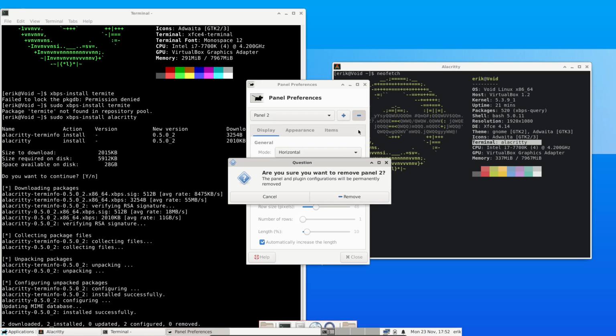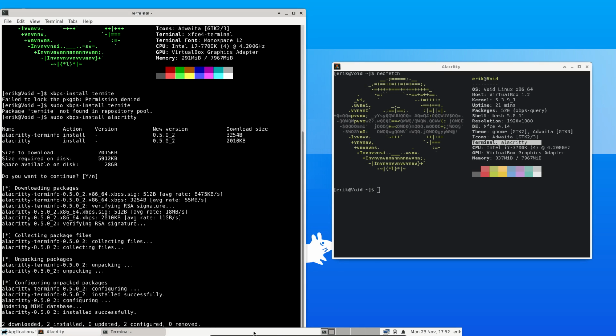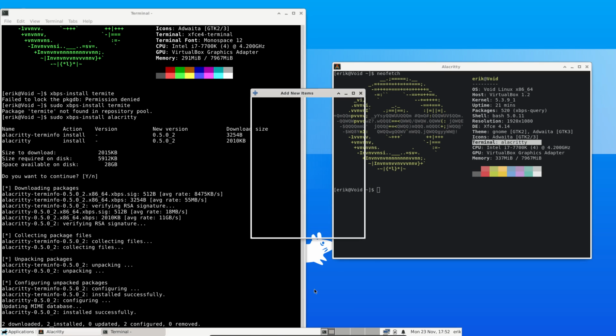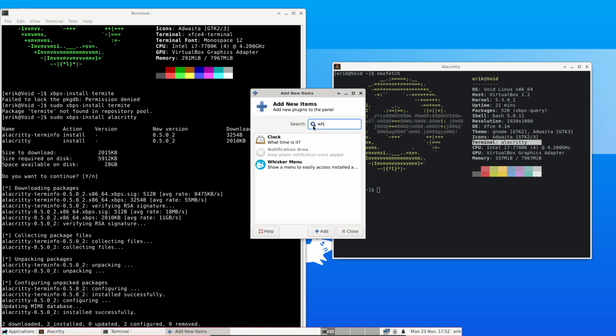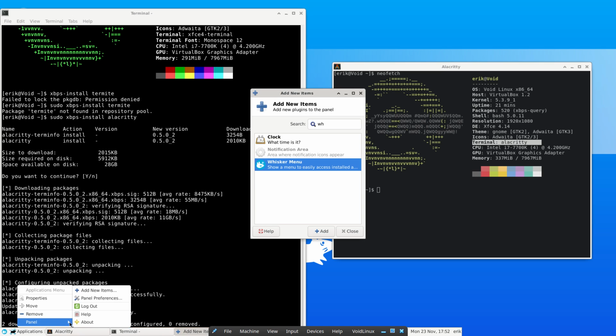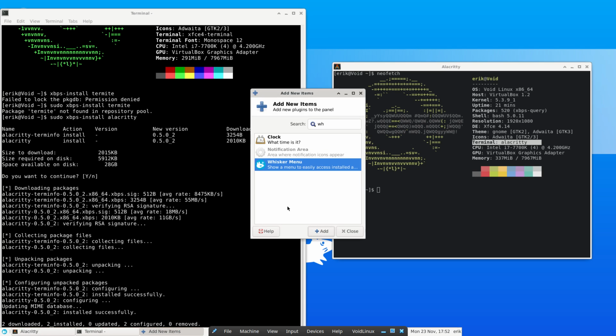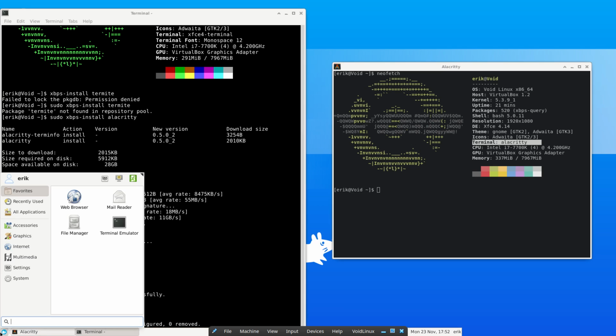But panel 2 has to go again. My smiley is gone again. So is my whisker menu. Alright, redo. Panel, add panel. Just type it. It's here. It's moved. Now, here. This needs to go. Remove. Voila. And again, we have something different.